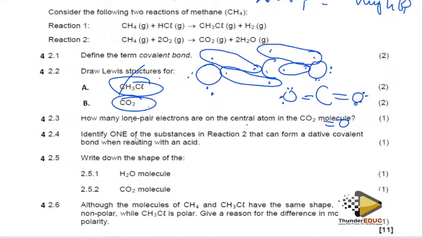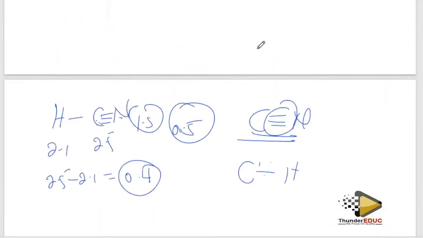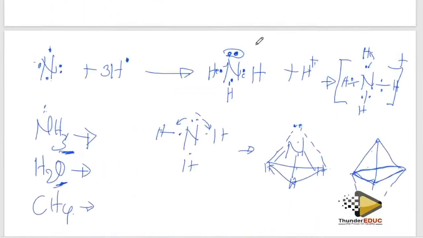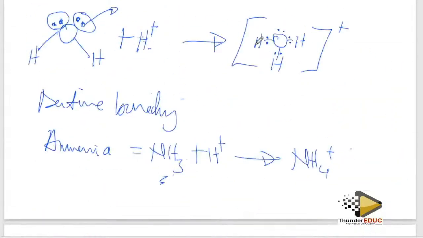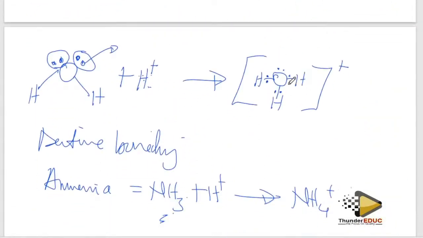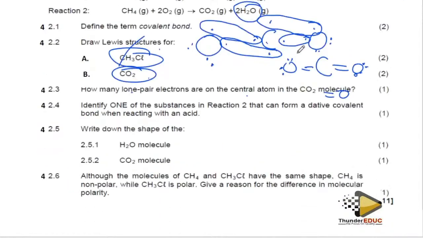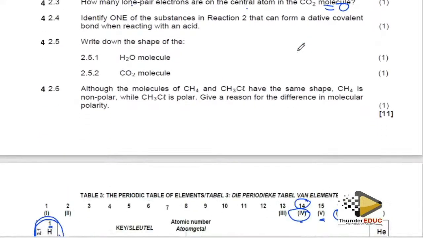Nothing. Identify the one substance in reaction 2 that can form a dative bond. It must be either ammonia or water. So in this case, it's water. So the answer is water. I explained and I showed you how this water forms a dative bond. I think I was clear here. You see how it forms that dative bond. Guys, I repeat, don't go to the paper without knowing a dative bond.